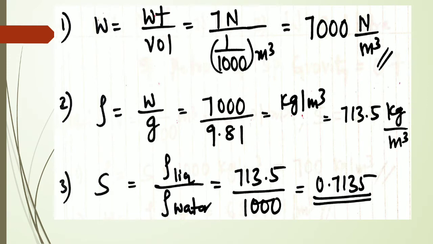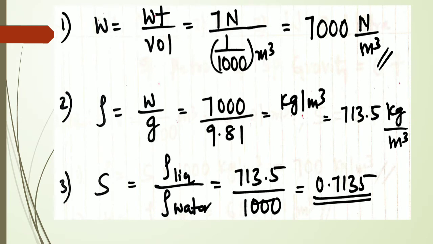Small w, specific weight, is W by G, so 7000 divided by 9.81 kg per meter cube. Now specific gravity, so we know the definition. Specific gravity is the density of the fluid to the density of standard water. The density of the liquid is known to me, 713.1, and the density of water is 1000.